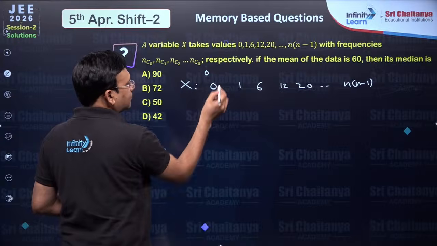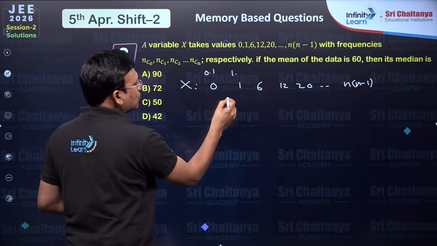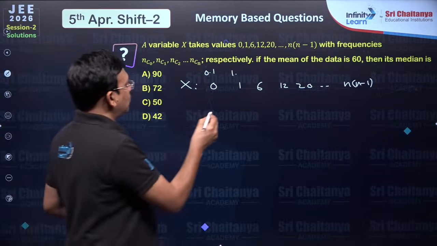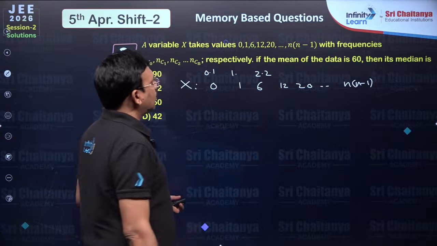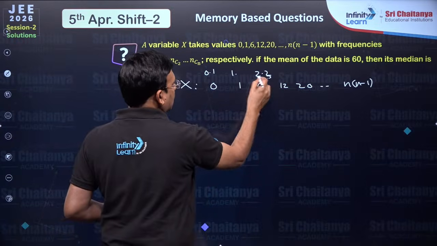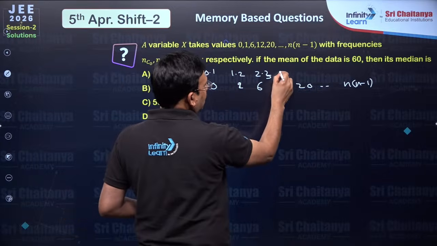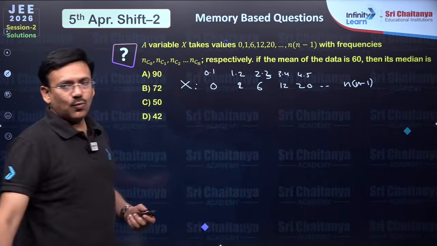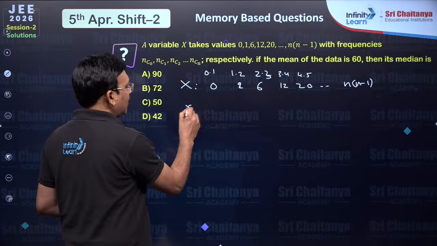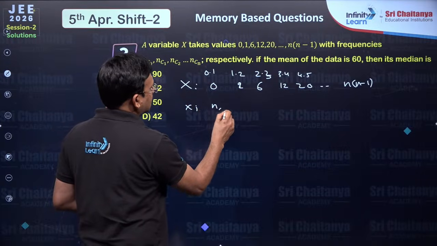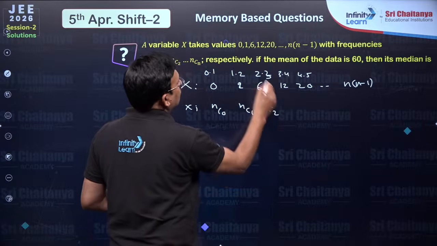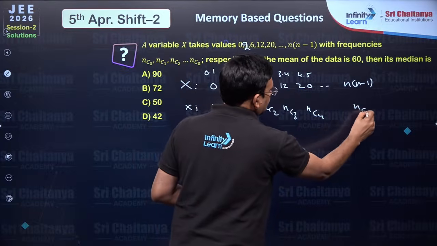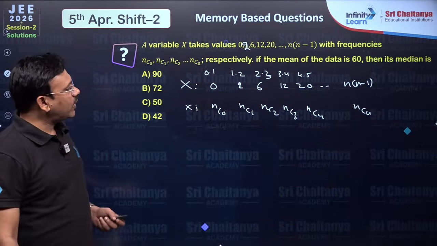This is 0 into 1, this is 1 into 2, 2 into 3, 3 into 4, 4 into 5, up to n into n minus 1. And the frequencies that are given are nothing but NC0, NC1, NC2, NC3, NC4, up to NCN. Given its mean is 60.